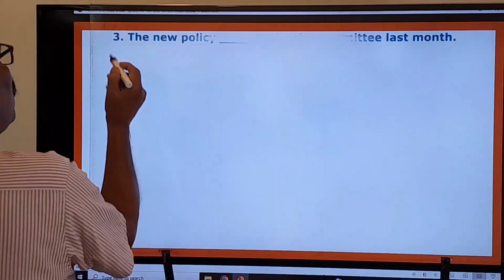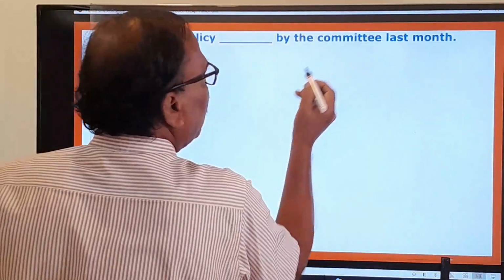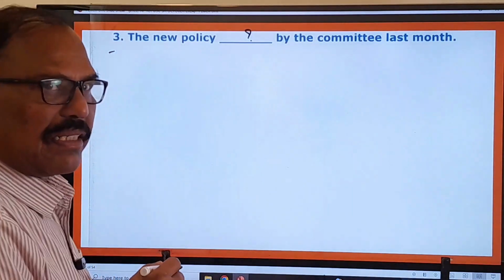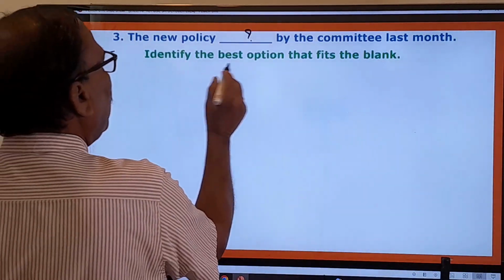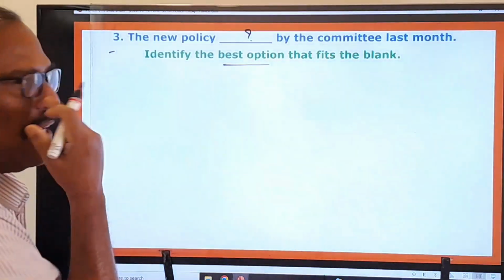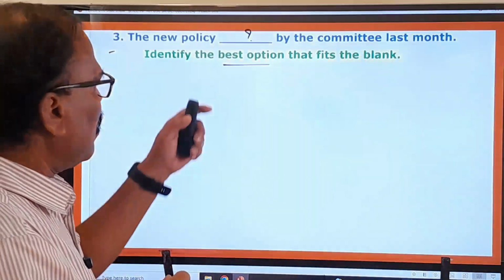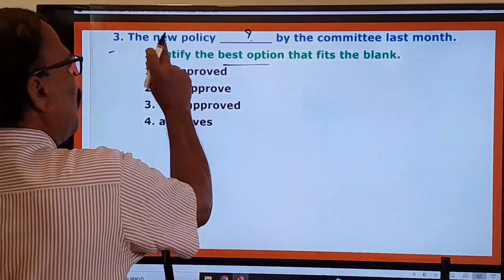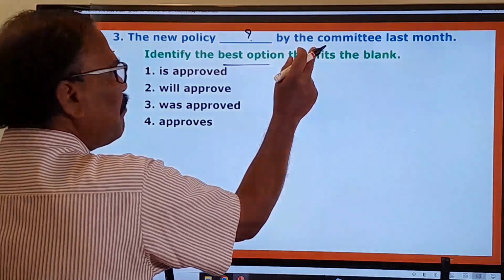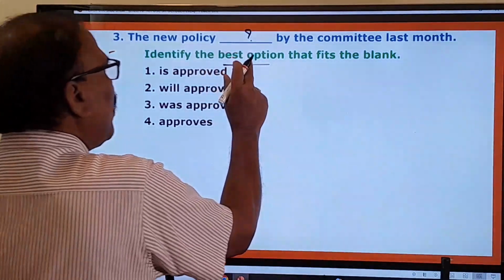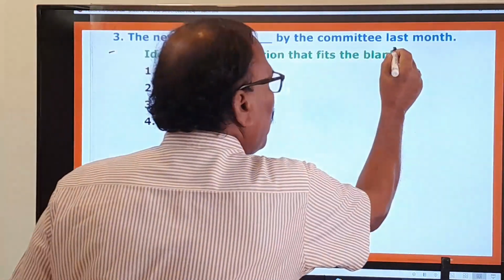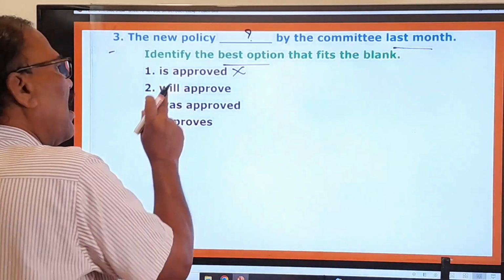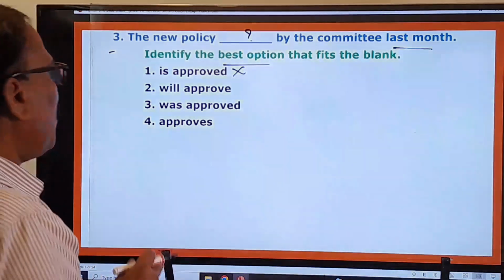Now, let's move on to the third question. The new policy dash by the committee last month. So, some blank is given here. What is to be used in this blank? Identify the best option that fits the blank. That is what the examiner asks in this question. And what are the options given here? Is approved. The new policy is approved by the committee? No, because this action seems to have taken place last month and therefore the past action cannot be indicated in the present passive voice, simple present passive voice.